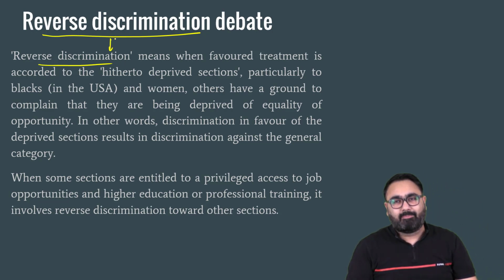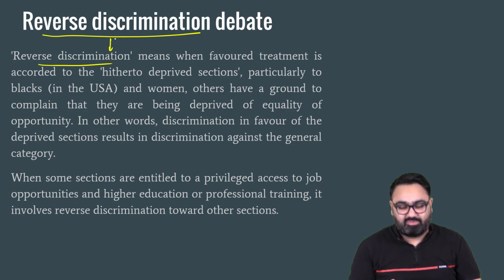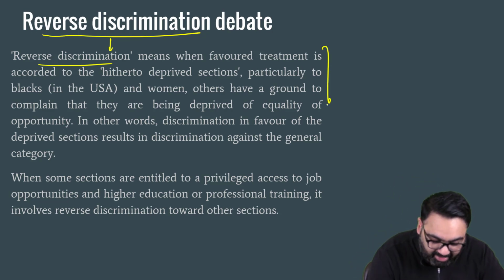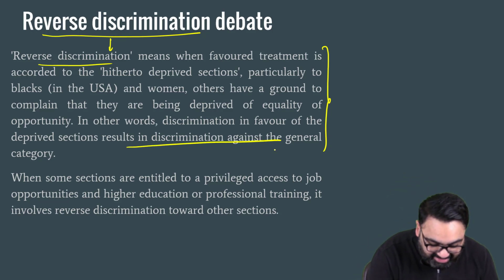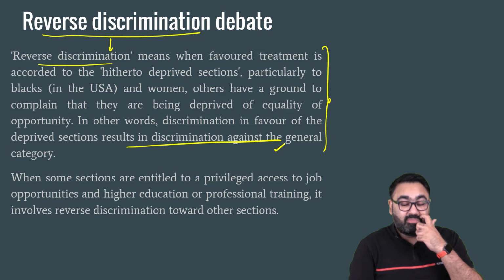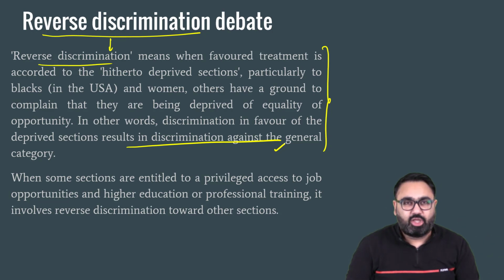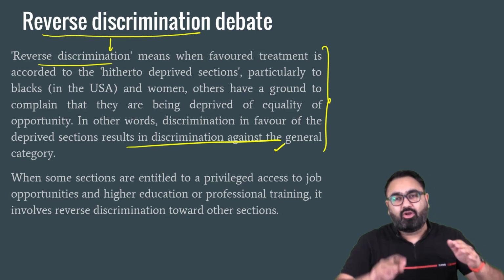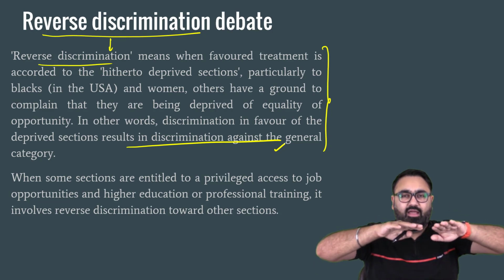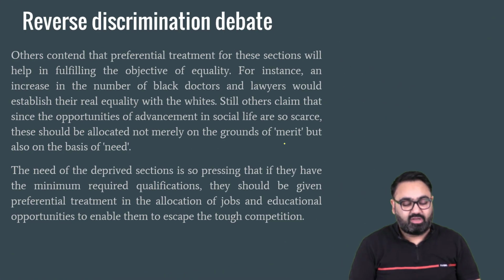So in the US, for example, when the government started this affirmative action policy, started making sure that blacks were given certain preferential treatment in certain jobs, etc., there was a lot of debate against it. There was a lot of protest against it. Many people called it reverse discrimination. Now, this reverse discrimination, again, there are two ways to look at it. One way, as we discussed, you are still discriminating in the society. The other way to look at it is you are not discriminating, you are trying to bring them at par. And when they are equal, then you may think about removing the entire clause of reservation.